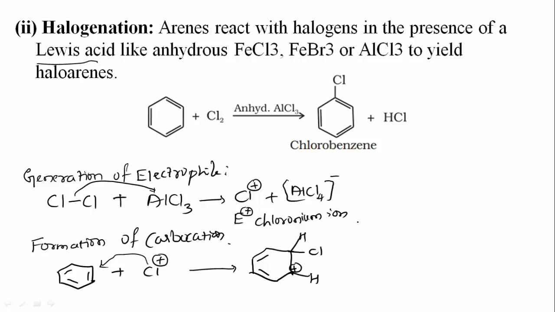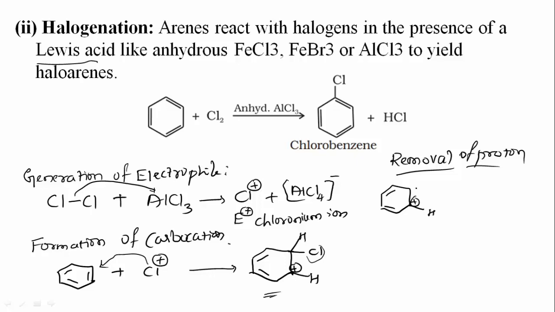So this is the second step, and the third step is removal of proton. One thing to remember: you have to write the resonance structures if they ask for the mechanism. Simply, in place of NO2 you have to write Cl. Now, removal of proton. What happens? Again take the compound from the second step that consists of the carbocation.